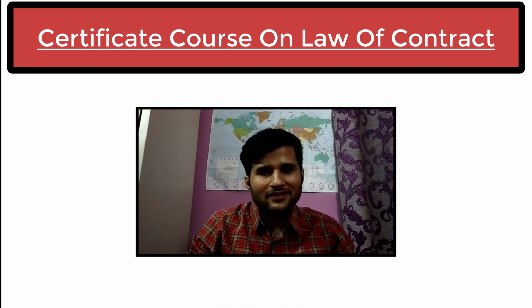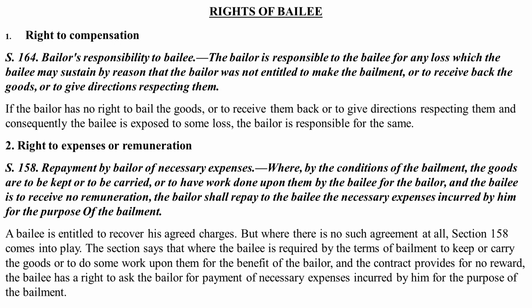So let's start. Starting with the rights of bailee, at the very outset we see that the first right that the bailee has is that of compensation. As mentioned under section 164, bailor's responsibility to bailee. The bailor is responsible to the bailee for any loss which the bailee may sustain by reason that the bailor was not entitled to make the bailment or to receive back the goods or to give directions respecting them.